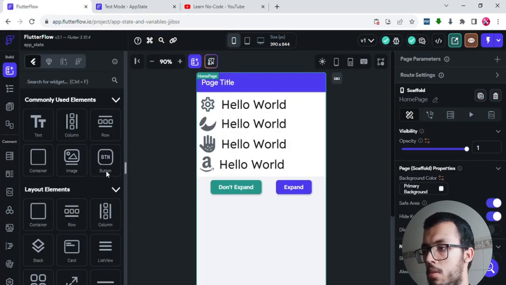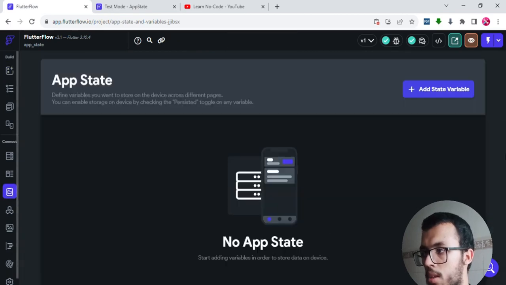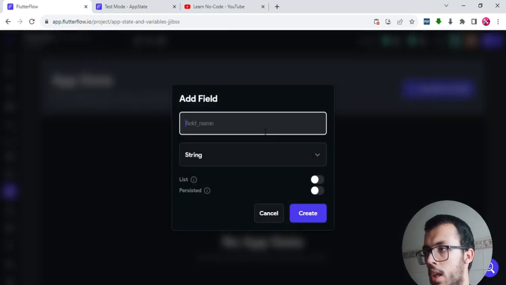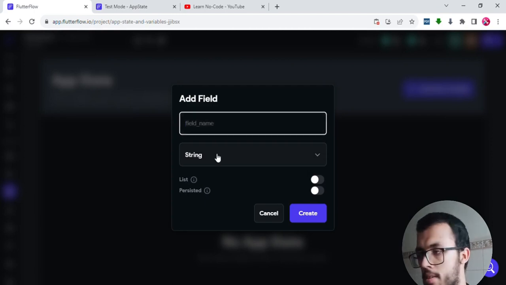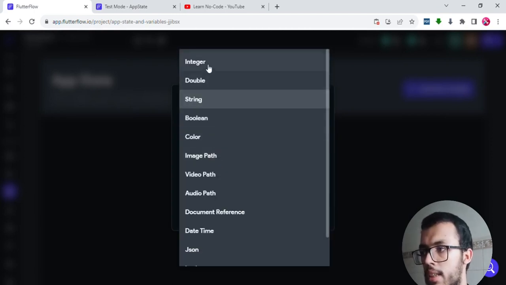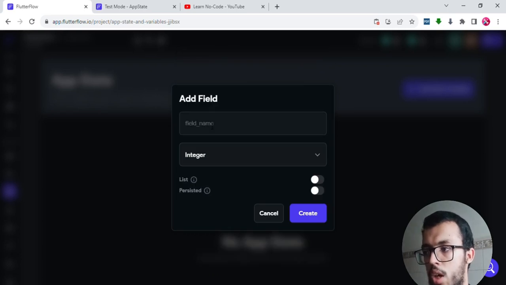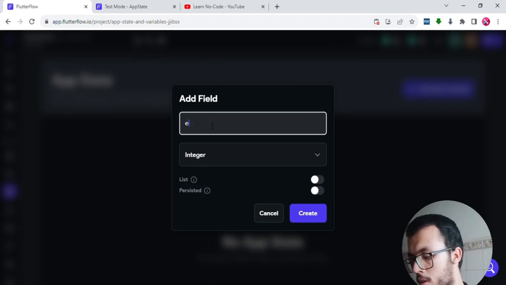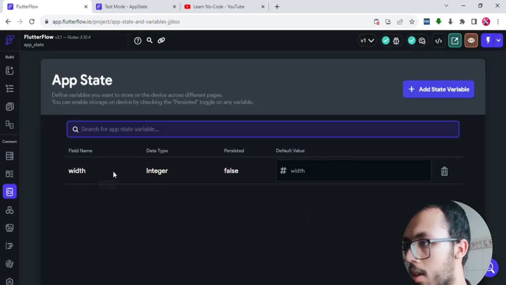So let's do that. I will go back to my app state and add another app state. As I told you, this app state will not be a string. A string is a text, but we want to make it an integer. An integer is just a number, for example 10 or 20. So I want to add, let's call it size, or just width, because we are going to work only with this option right here.